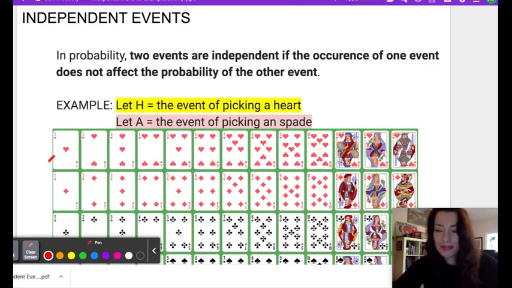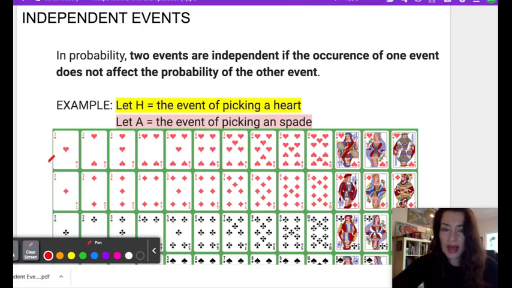Hi, in this example, I'm going to talk about what it means for two events to be independent. Two events are said to be independent if the occurrence of one event does not affect the probability of the other event. So I'm going to go ahead and show you two examples. One example is going to be with replacement, and the other example is going to be without replacement.